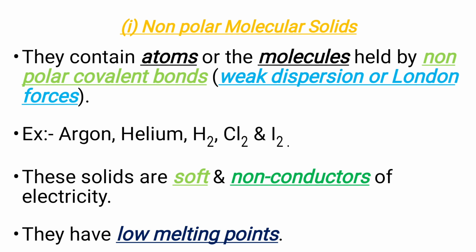Nonpolar molecular solids contain atoms or molecules held by nonpolar covalent bonds or weak dispersion or London forces. Examples are argon, helium, hydrogen, chlorine, and iodine. These solids are soft and non-conductors of electricity. They have low melting points.